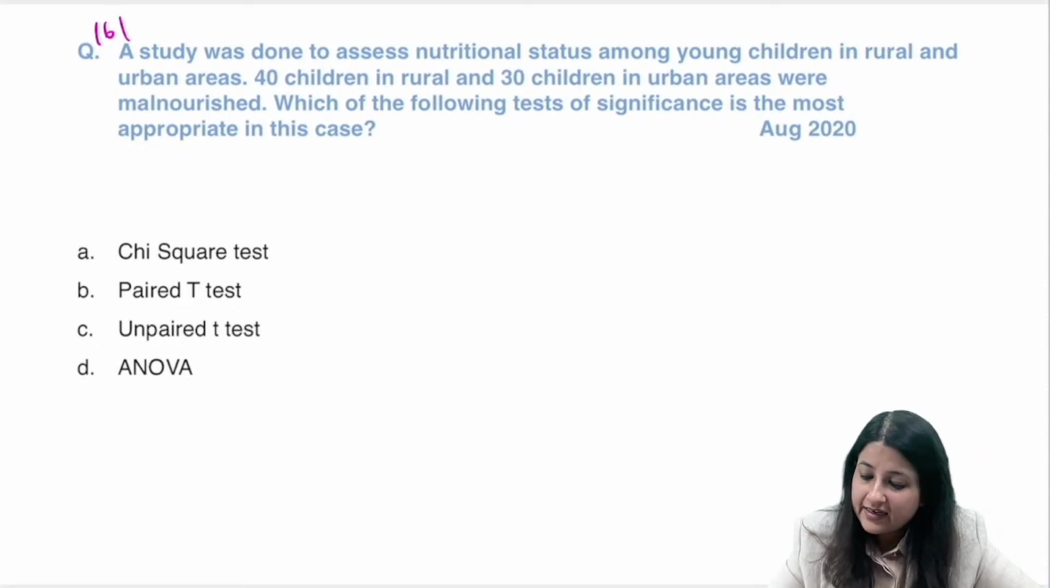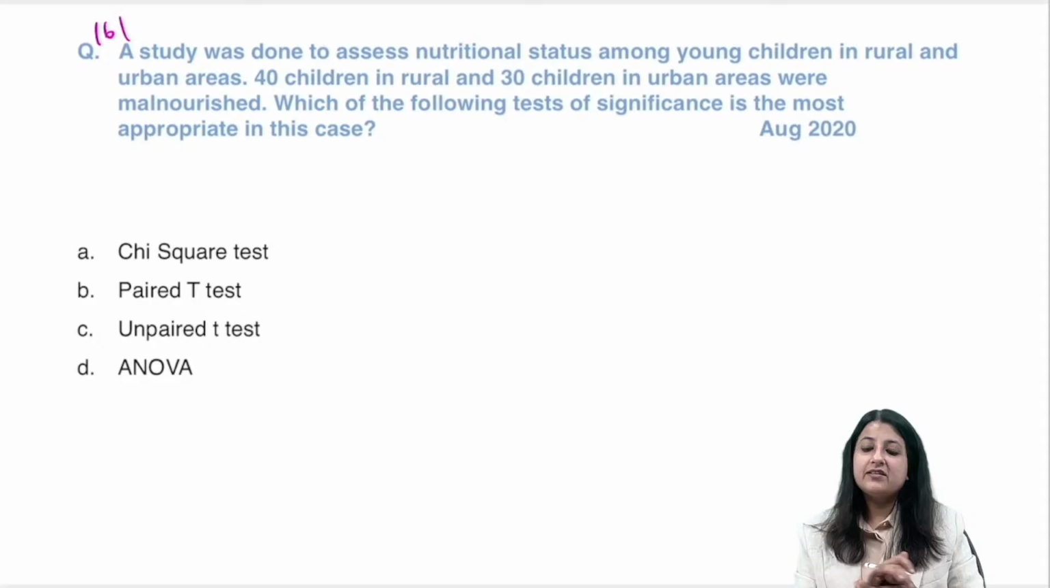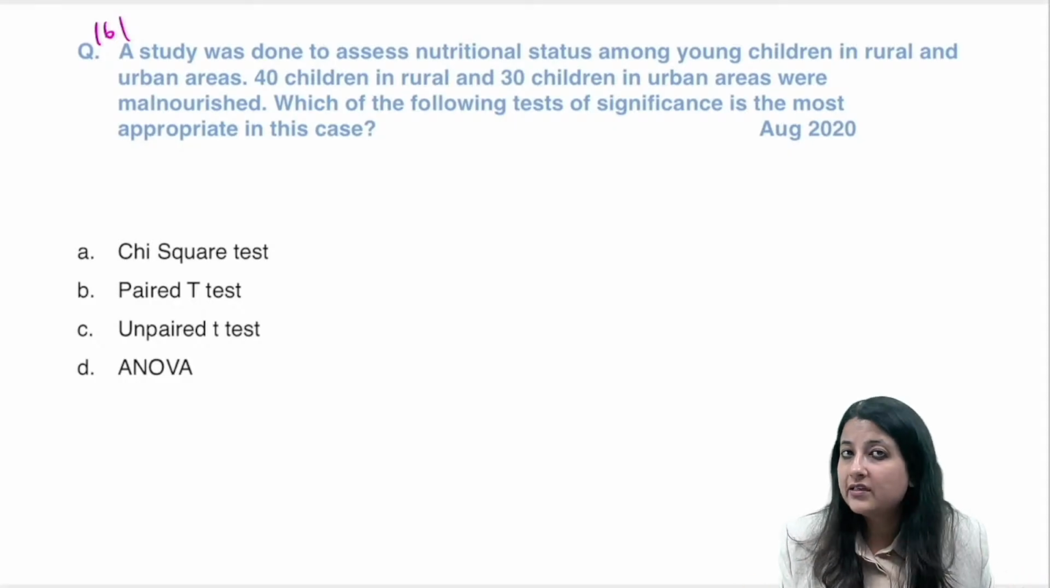161. A study was done. Okay, yeah, just 2 more. A study was done to assess nutritional status among young children in rural and urban areas.